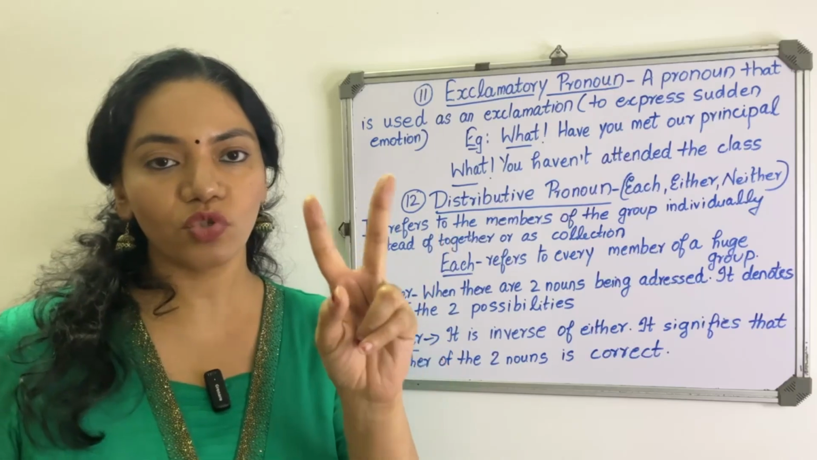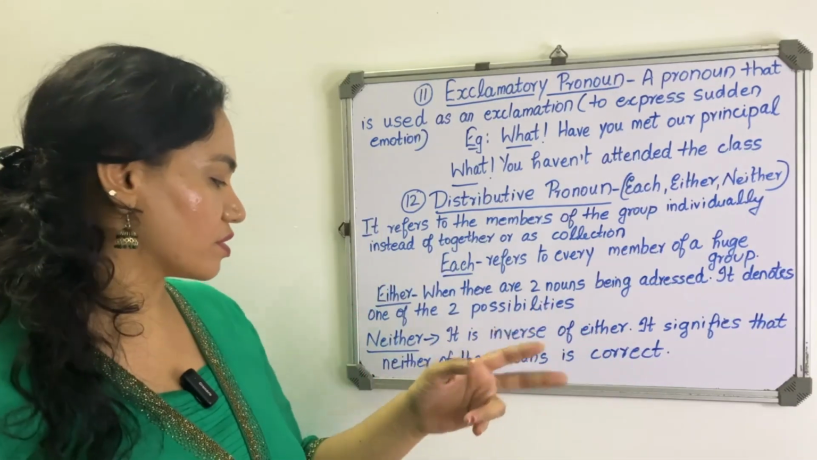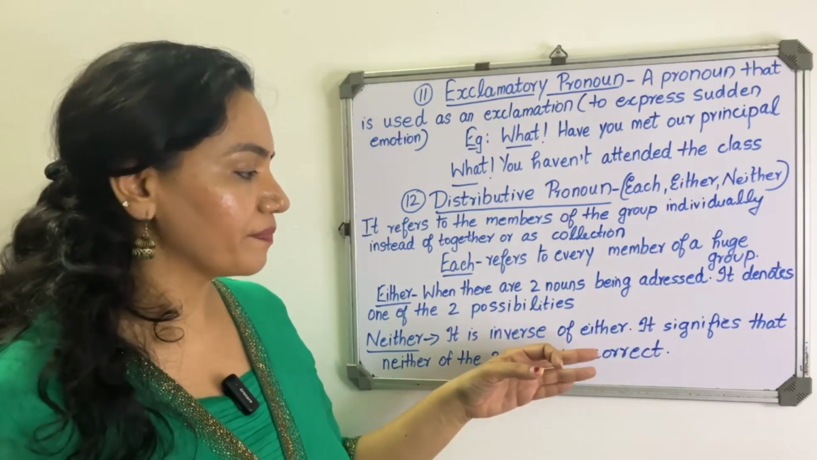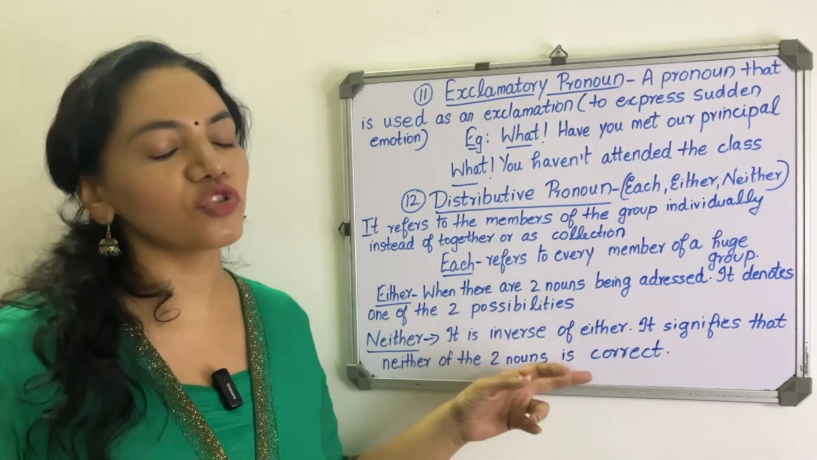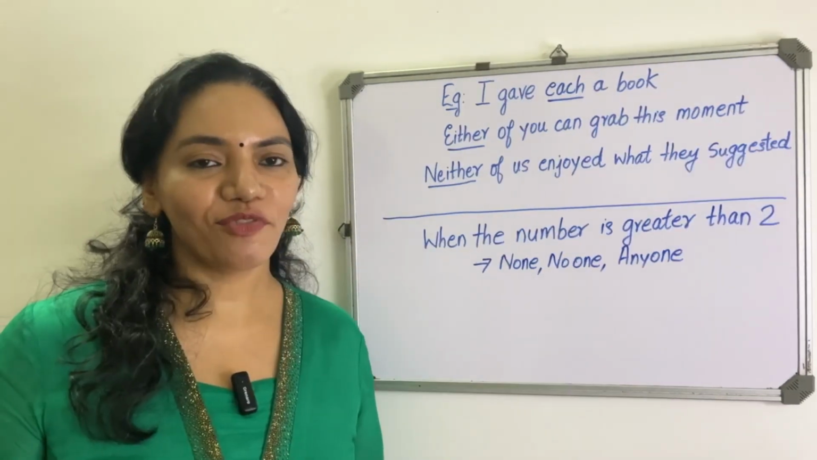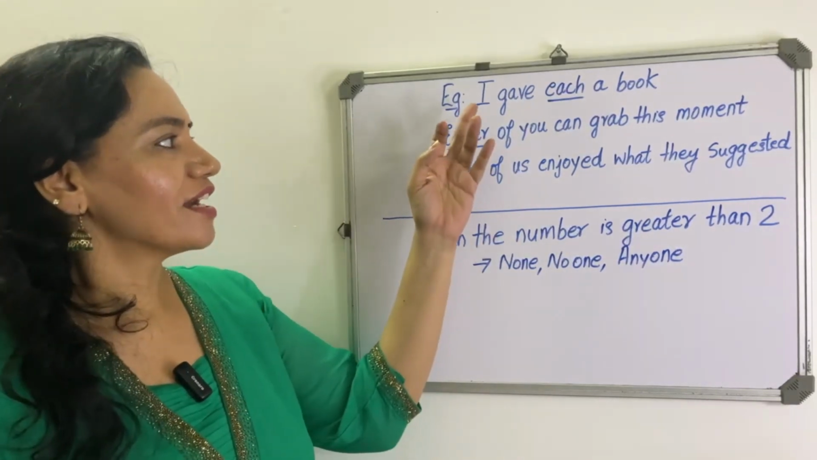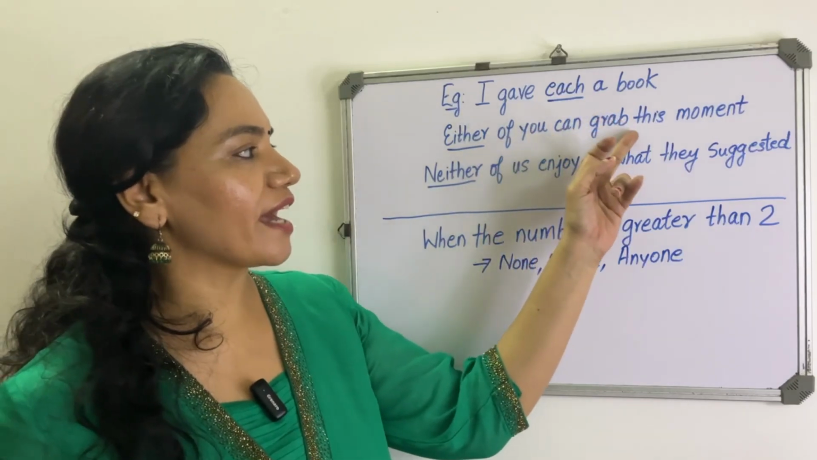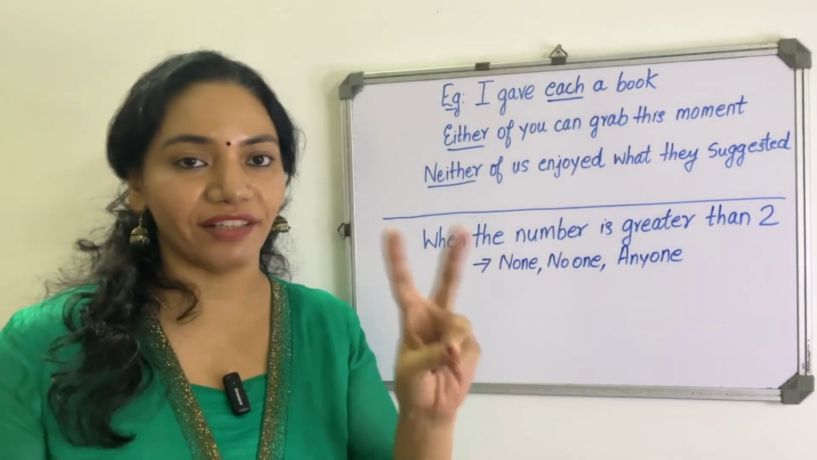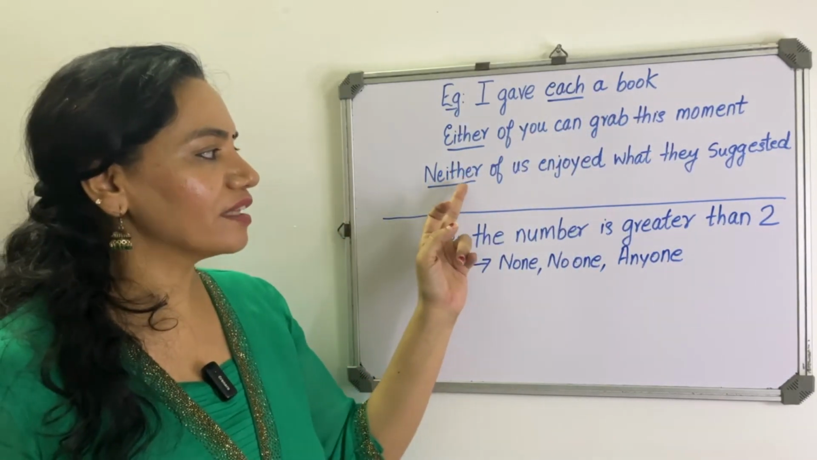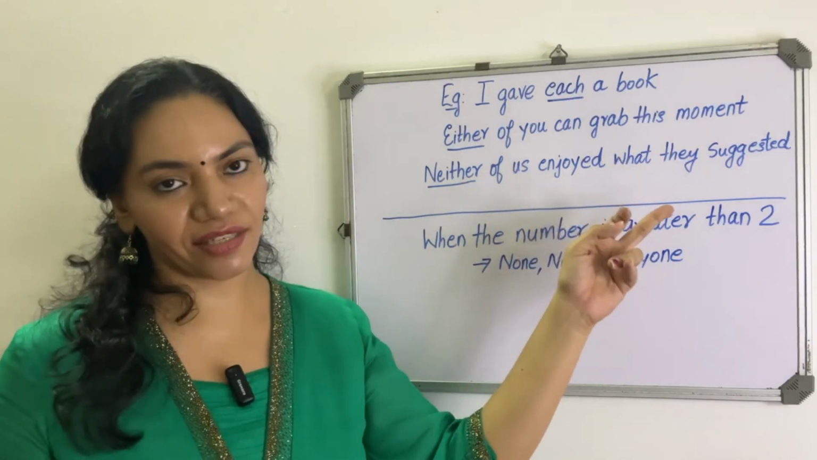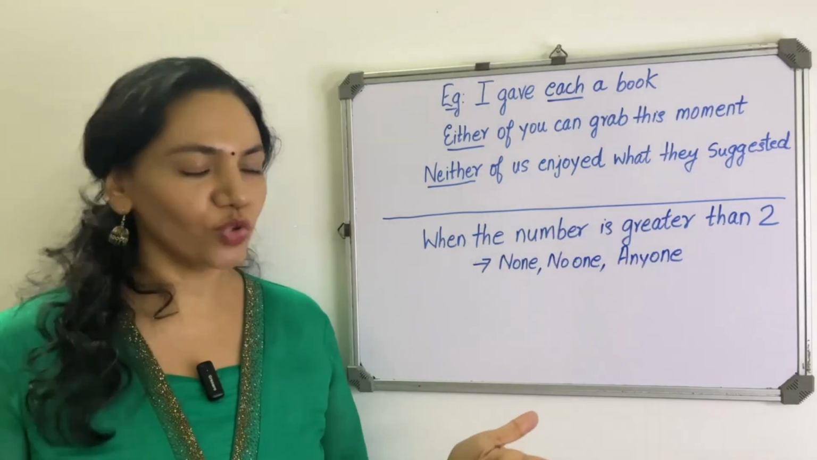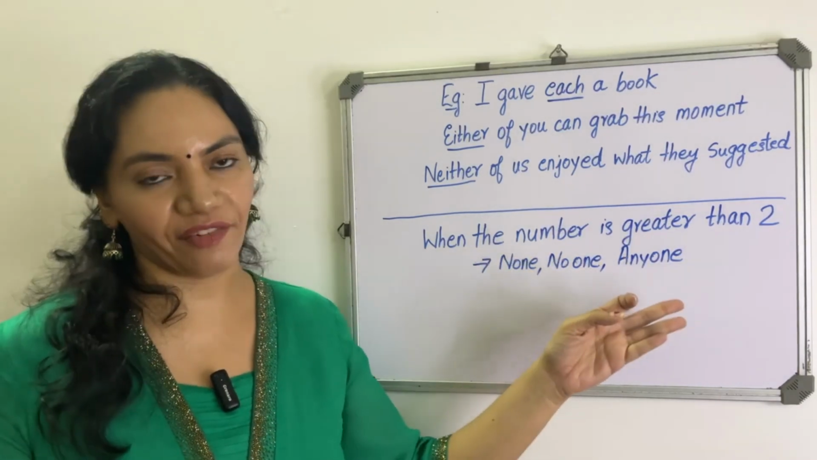So when it comes to two people, either can be used. In the case of neither, it is the inverse of either. It signifies that neither of the two nouns is correct. Example for distributive pronoun is, I gave each a book. Either of you can grab this moment. So with either, they are talking about two persons. Neither of us enjoyed what they suggested. So when the number is greater than two, you can use none, no one, anyone.